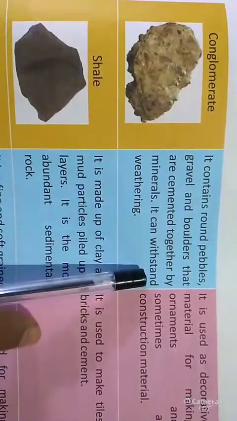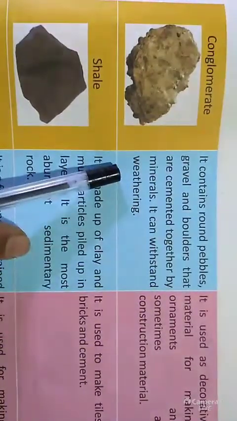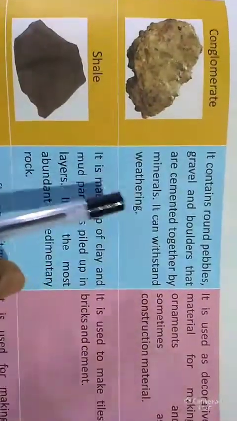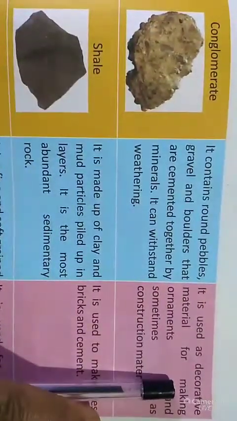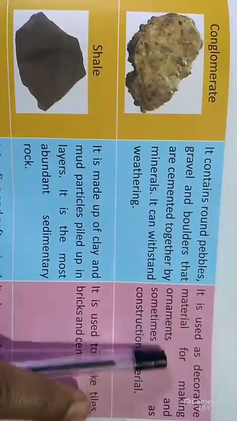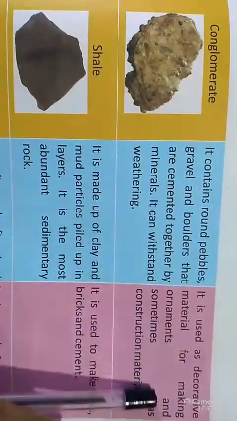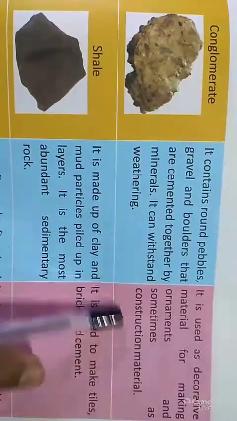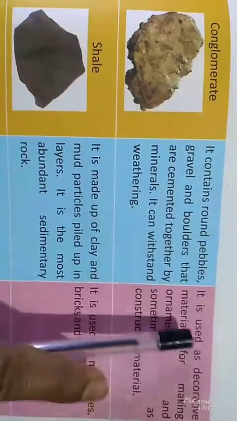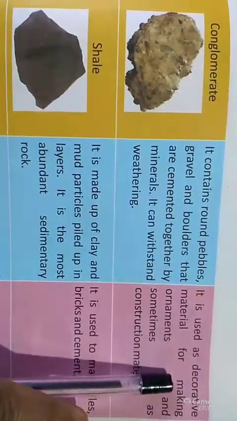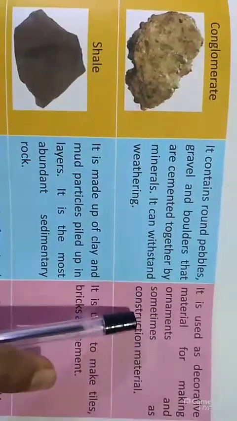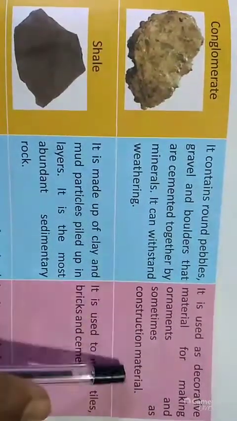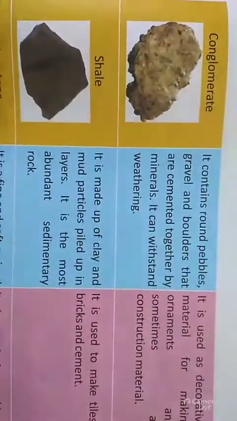It can withstand weathering. So what is the use? It is used as a decorative material for making ornaments and sometimes as a construction material.